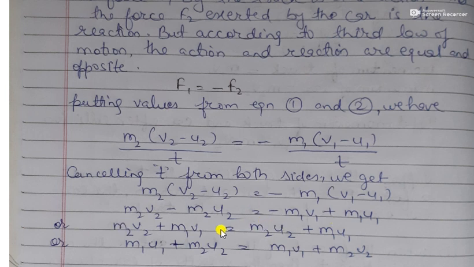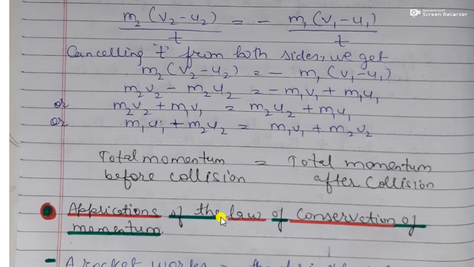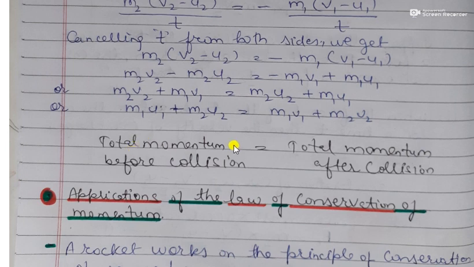Now we will bring the final velocity, the final momentum on one side and the initial momentum on the other side. And we will find that the total momentum before collision would be equal to total momentum after collision. This is the law of conservation of momentum.